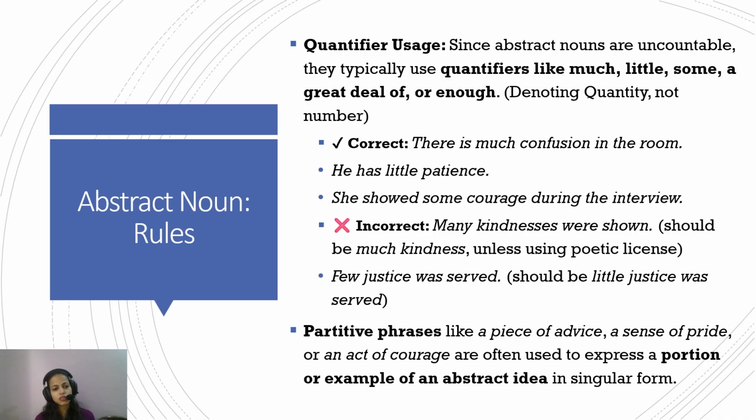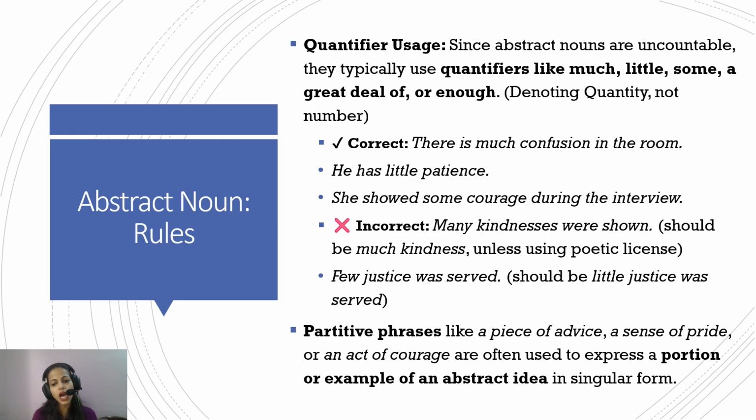And then there is another thing called partitive phrases. Now, what is that? Like I said, abstract things can be understood as an ocean of things. You can take them as some big ocean where you can take out some quantity, a part of it. So if advice were the abstract noun we are considering, take it as an ocean.